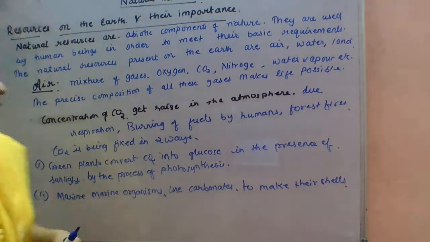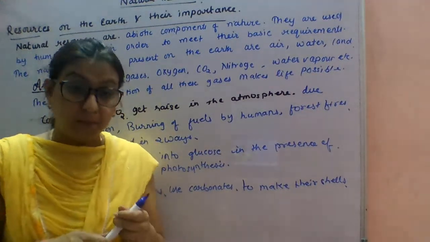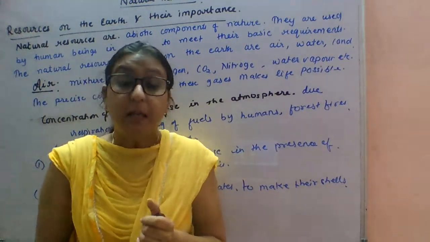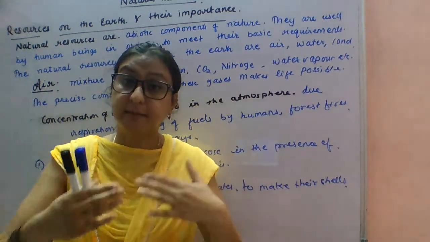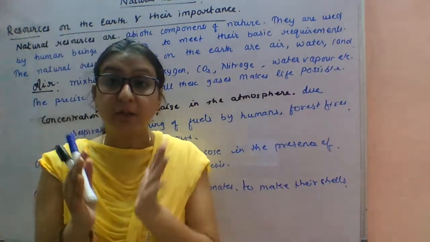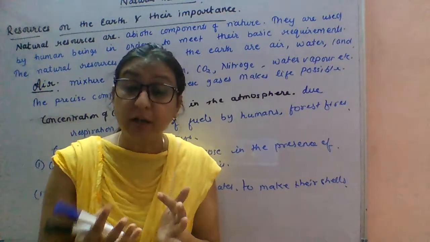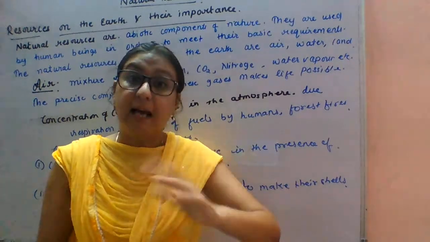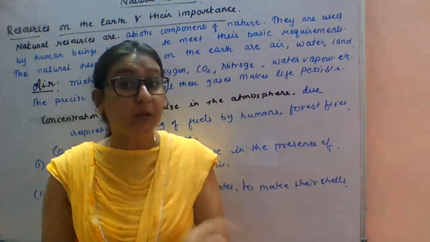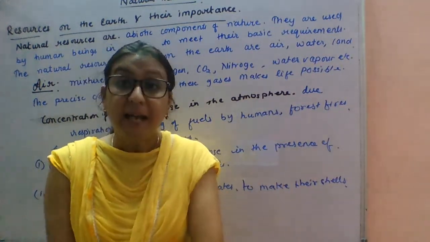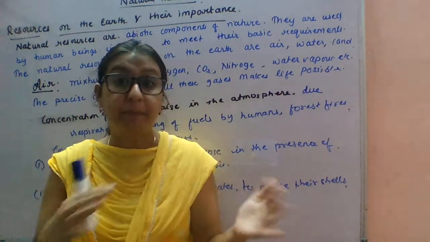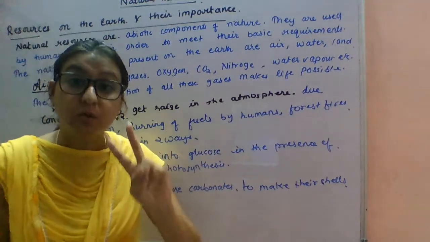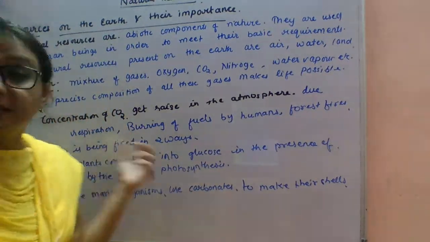So that's what I explained to you: we exhale carbon dioxide during respiration, and with burning of fuels and forest fires, the accumulation of CO2 in the atmosphere gets higher, or the percentage of CO2 gets higher, but still it gets maintained and lowered again. How? Because it gets fixed in two ways.